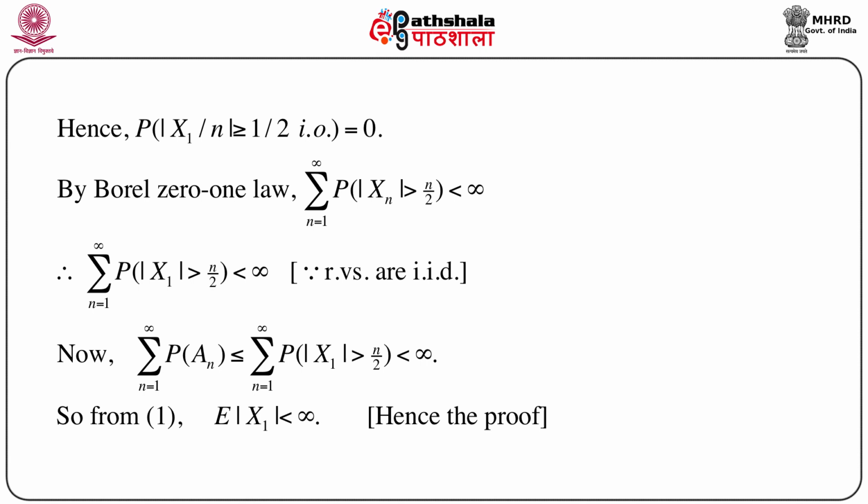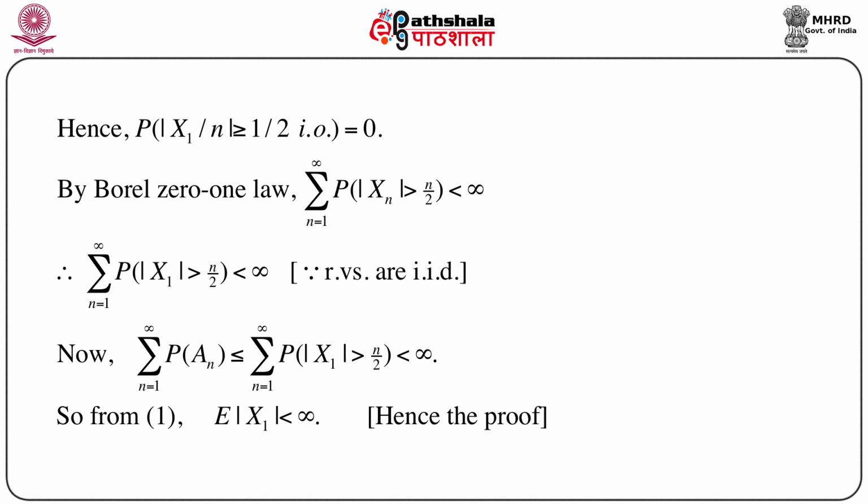Now recall the previous result that we have just shown, the bound on expectation of modulus of X1. This expectation of modulus of X1 is bounded by the sum of probabilities, which is in fact summation n equals 1 to infinity of probability of A_n, which is less than or equal to summation n equals 1 to infinity of probability modulus of X1 greater than or equal to n by 2, which is less than infinity.